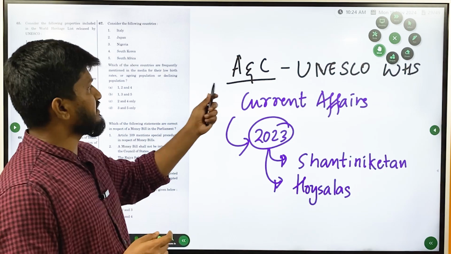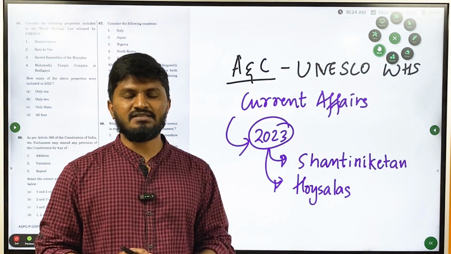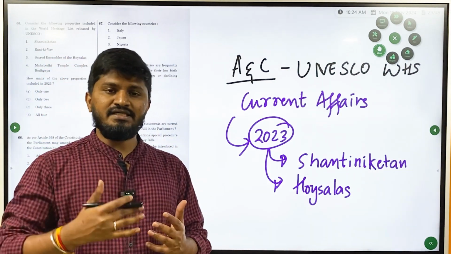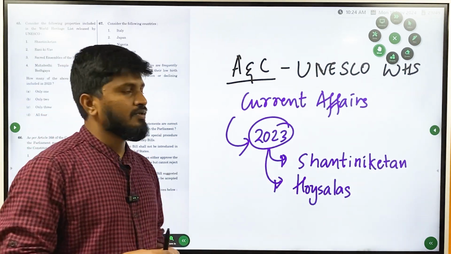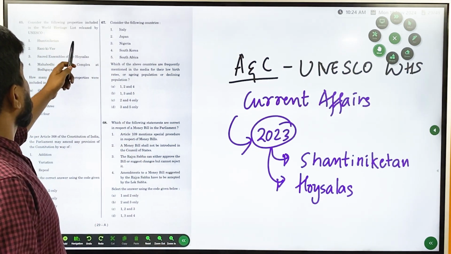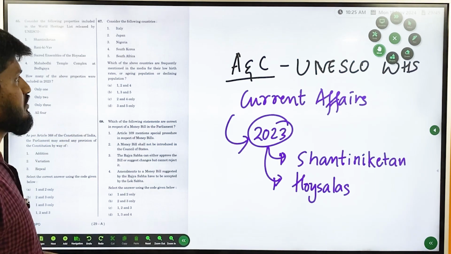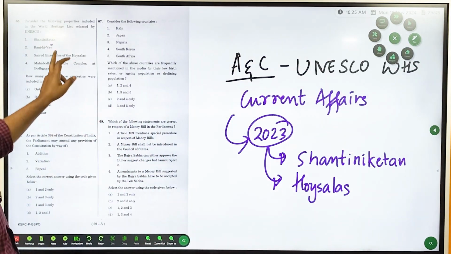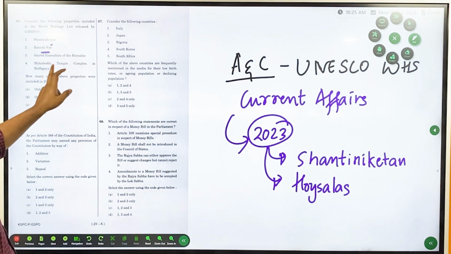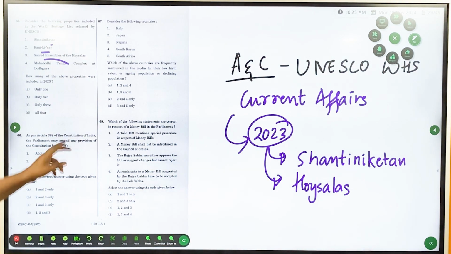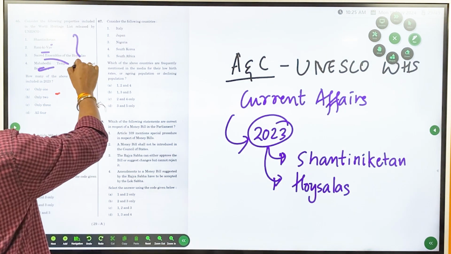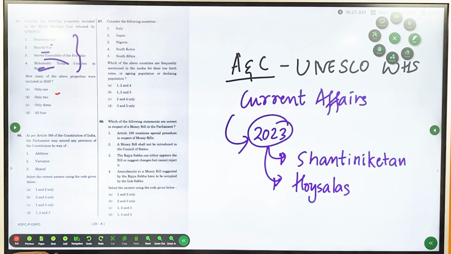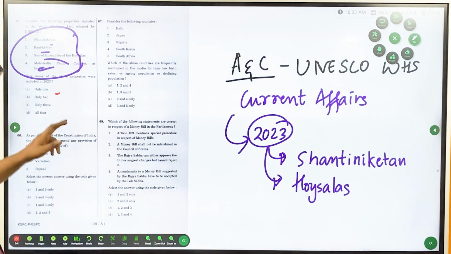And the second one is the tangible UNESCO heritage site. These are the monuments which are present, which were constructed by the ancient and medieval kings of India. So the question is, which of the following properties are in the UNESCO list of World Heritage Sites? Option A, Shantiniketan. Statement 2, Rani Ki Vav, Sacred Ensembles of Hoysalas, Mahabodhi Temple Complex in Bodh Gaya. Here, if you are thorough with your art and culture, you should know that all these 4 properties are included in the UNESCO World Heritage Sites. But read the second part.